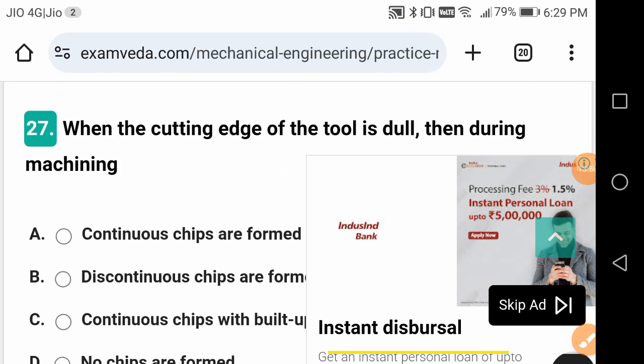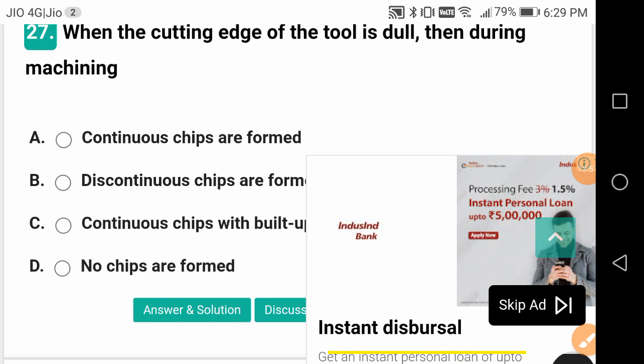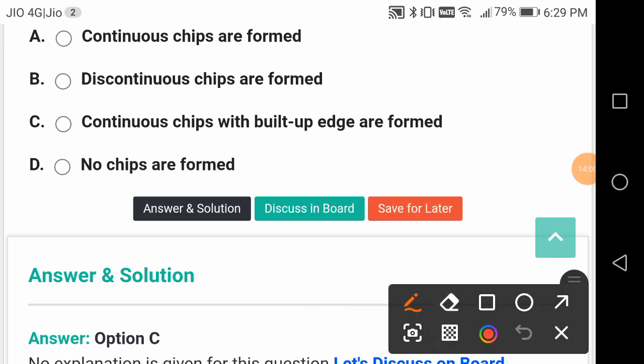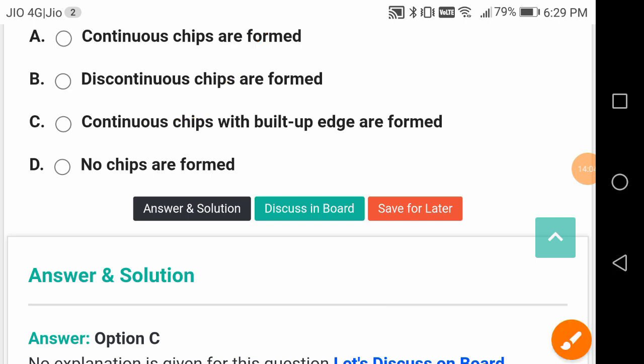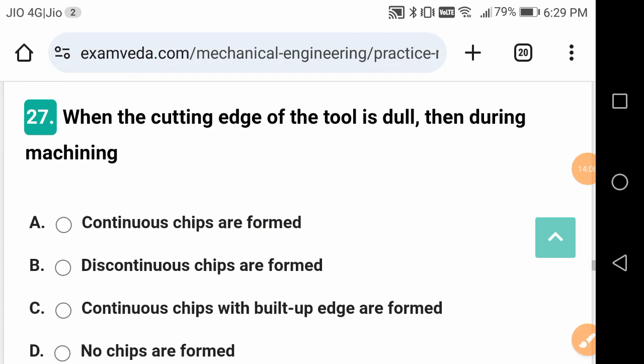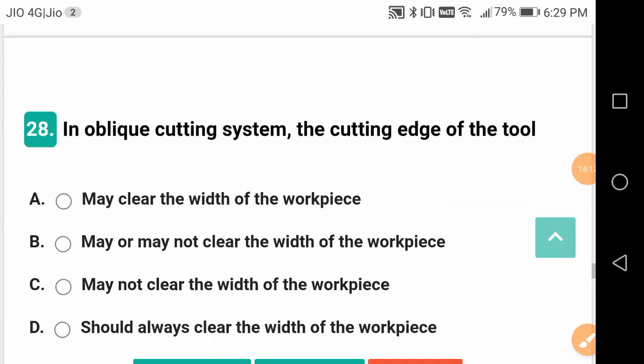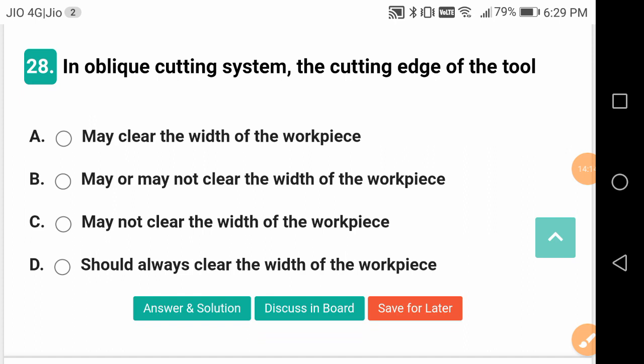When the cutting edge of a tool is dull, then during machining, what will happen? During machining, continuous chips with the built-up edge are formed. Once again, continuous chips and continuous chips with built-up edge. These are the two variations in the continuous chips. Continuous chips with built-up edge is formed when the cutting edge of the tool is dull. So remember them. It will be very, very useful for you.